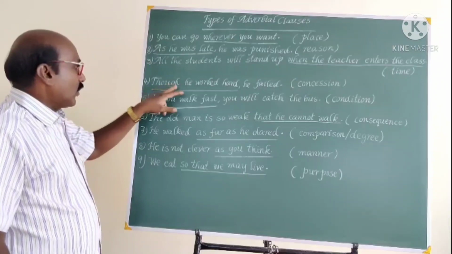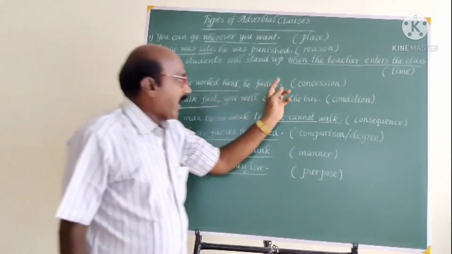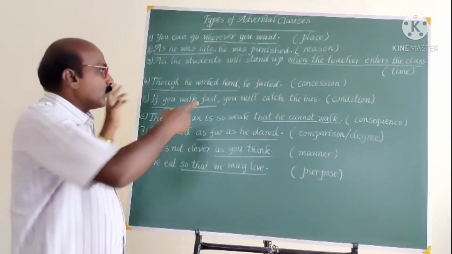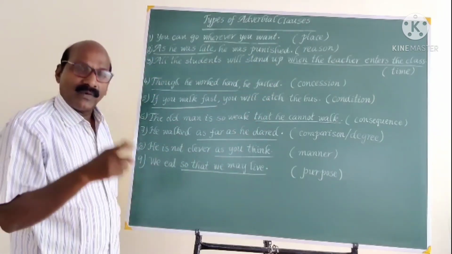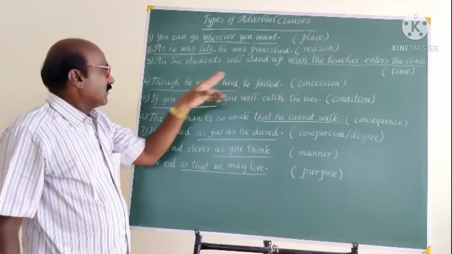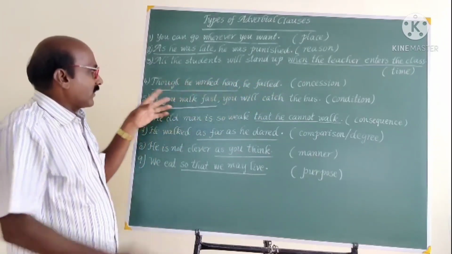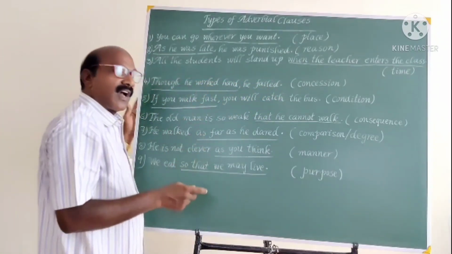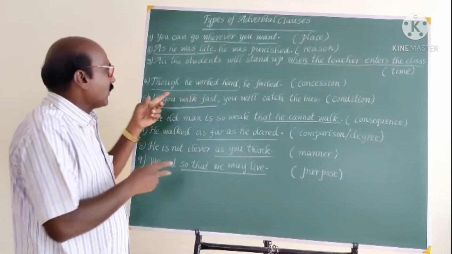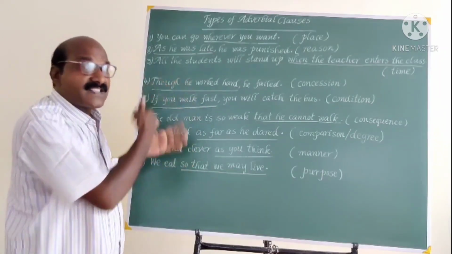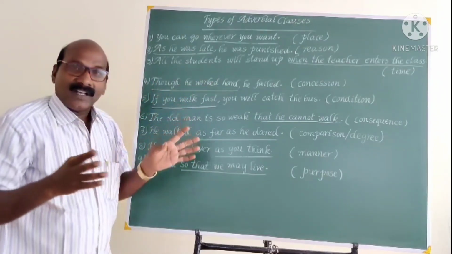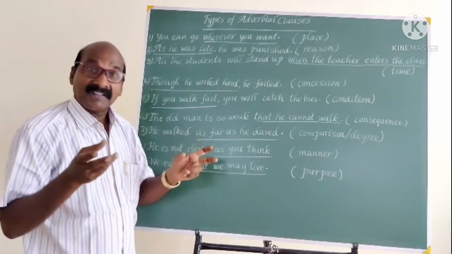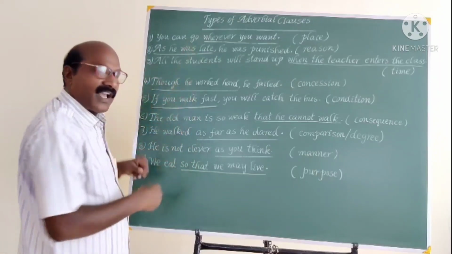Next, though he worked hard, he failed. He failed. Why did he fail? Not because of what he did here. Though he worked hard means he did something. And it is a kind of a concessionary clause, because we did something here.